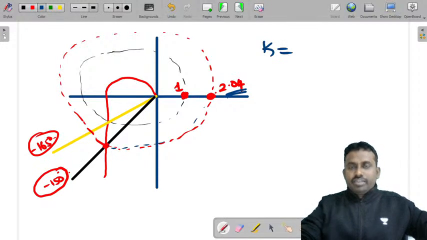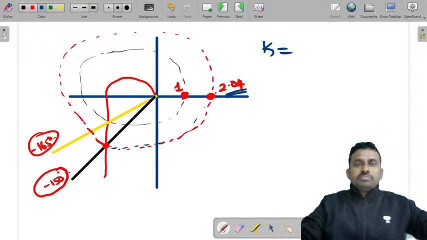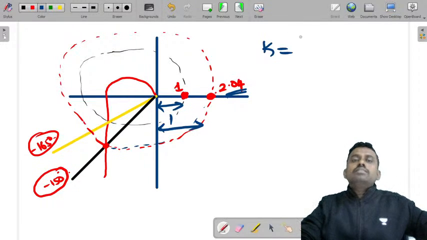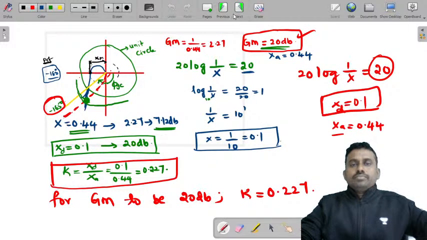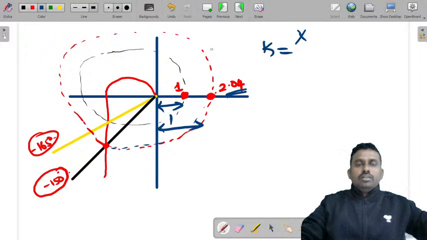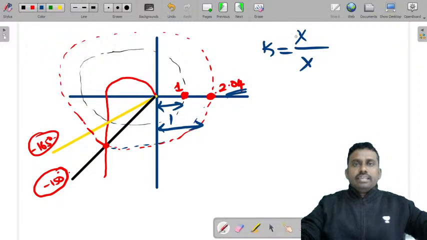So the K value you need to find. Originally this magnitude is 1, and now the desired magnitude is 2.04. So let us say this is x by x here in this case.